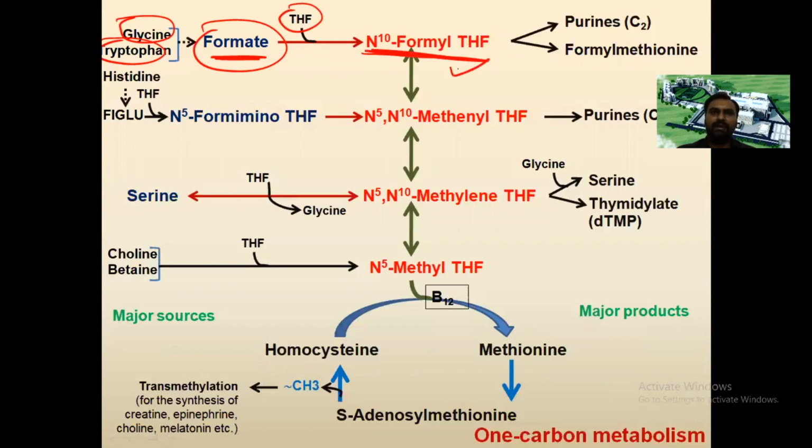This formyl tetrahydrofolic acid, which contains the CHO group, is donated to purine and formyl methionine. You can see the links to my videos on glycine metabolism as well as tryptophan metabolism, given just above for both videos separately.